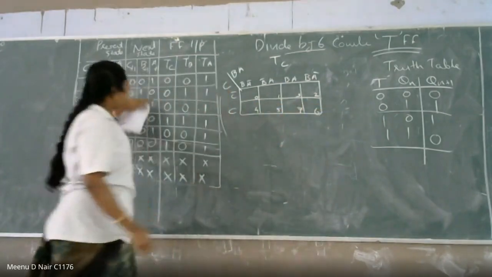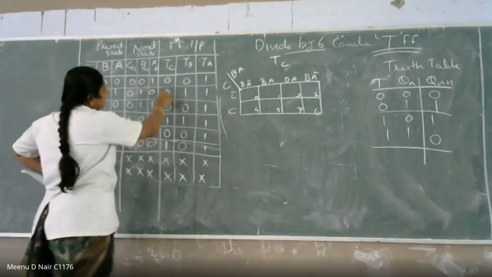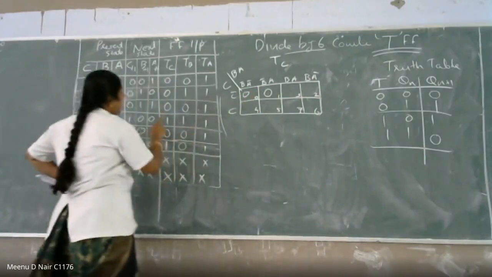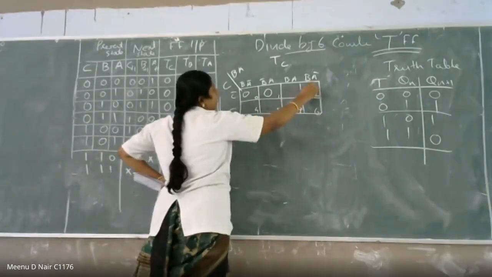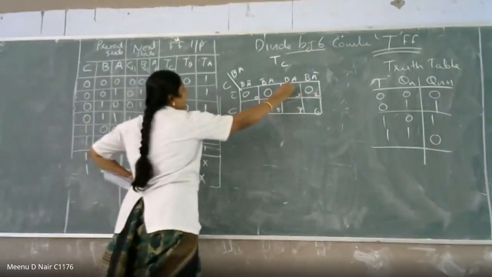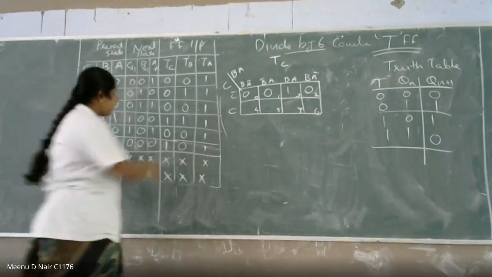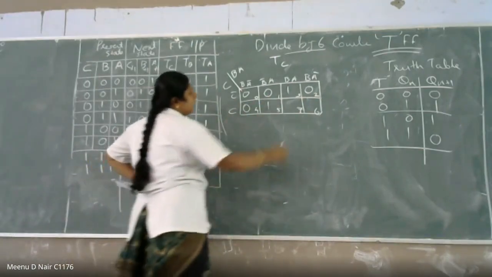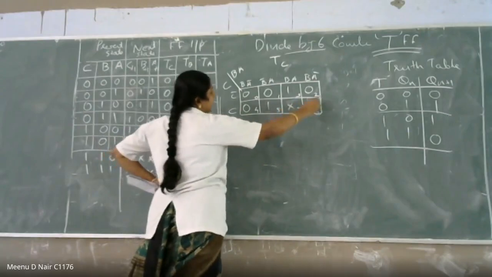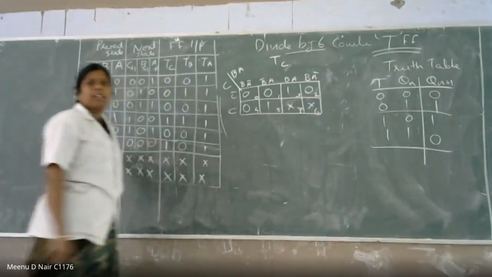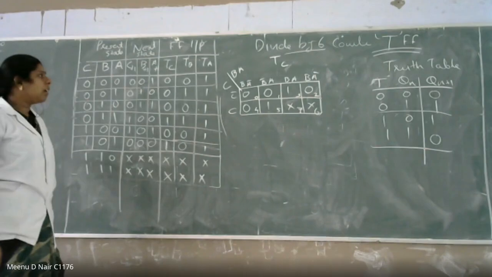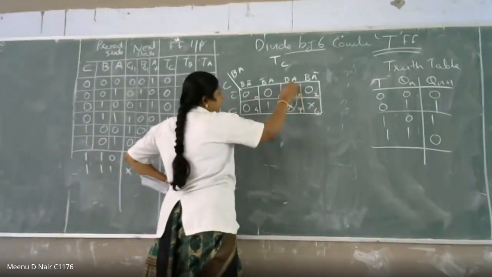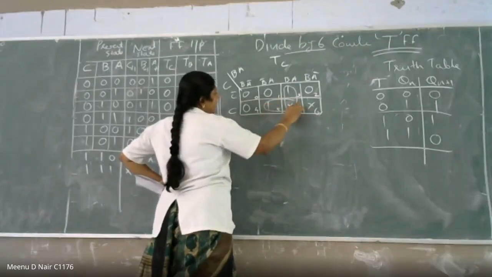For the first row, we are going to write C bar. This is 0, 0, 0, 0, 2 is also 0 and 3 is 1. Then what about 4, 5? 4 is equal to 0, 5 is equal to 1, and 7 and 6 are don't care conditions, right? Then how to do this? You can make a group here and a group here.